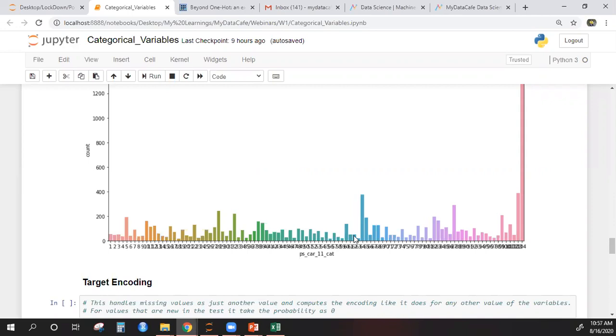Let's say we have city names, and let's say whenever in the data the city is Mumbai, the output variable is always 1. But whenever the city is, let's say, Bangalore, the output is always 0. And let's say Bangalore and Mumbai are very small in proportion, let's say 1% each. So what you do by the bucketing approach is you just combine them.